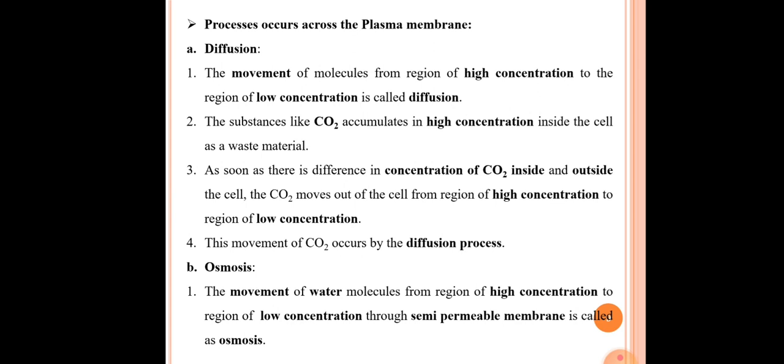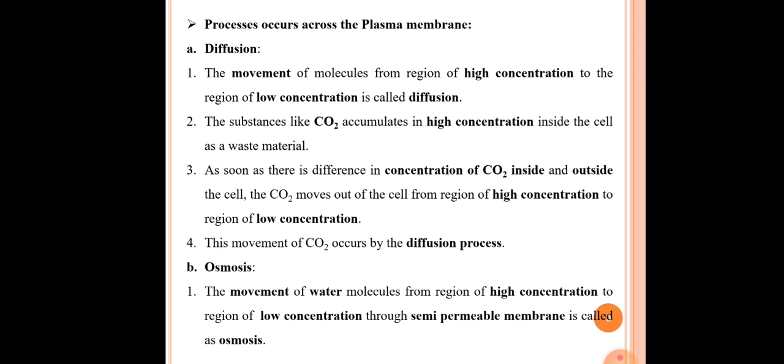The second point here is that substances like carbon dioxide accumulate in high concentration inside the cell as a waste material. As we already said, carbon dioxide is a waste material to the cell. That's why the carbon dioxide concentration is much higher inside the cell.